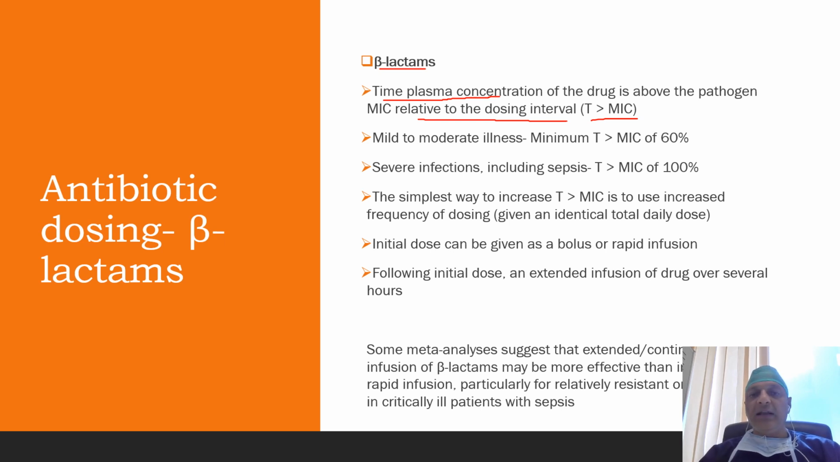For mild to moderate illness, the minimum T more than MIC should be 60%, and for severe infection including sepsis, it should be 100%. The simplest way to increase T more than MIC is to increase the frequency of dosing rather than increasing the dose. The initial dose can be given as a bolus or rapid infusion. Suppose you are giving meropenem as an infusion over 2 hours; for the bolus dose you can give it over 30 minutes. Following the initial dose, an extended infusion of the drug over several hours can be initiated.